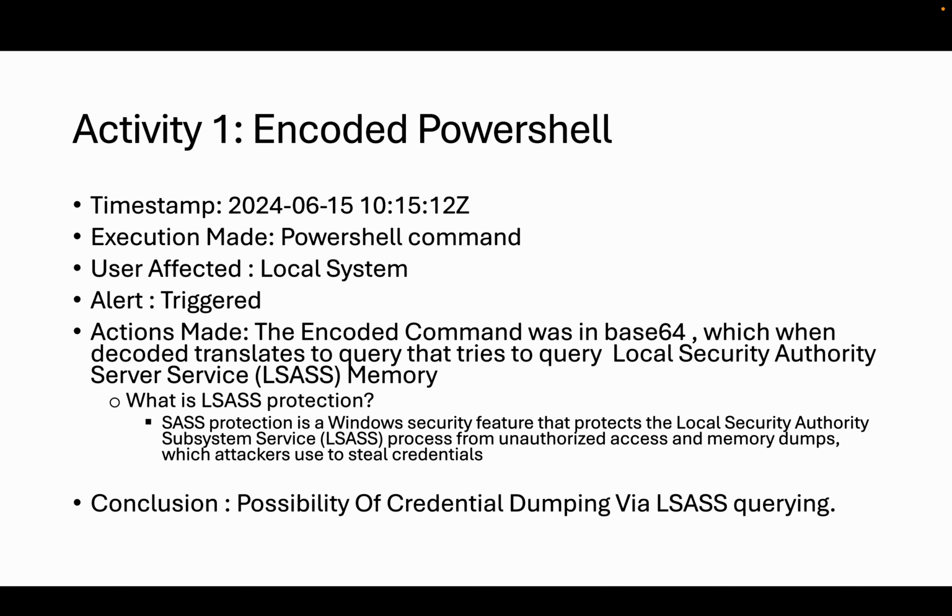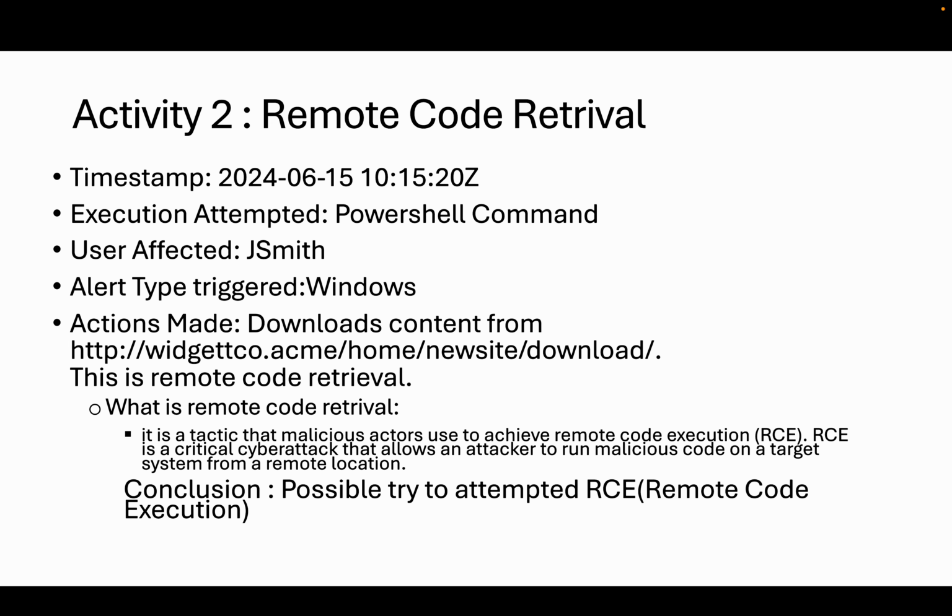First, let's discuss the PowerShell execution that user Smith has done. First, he tried to access the LSASS memory, which holds credentials for all the users. So first he tried to harvest this data, and then next he tried to download an external file which might potentially contain malicious data. He downloaded that and executed it using a DLL.